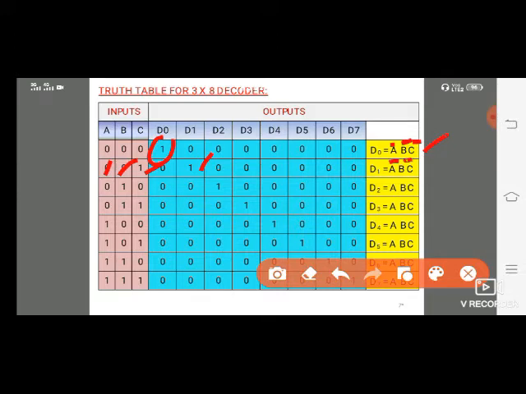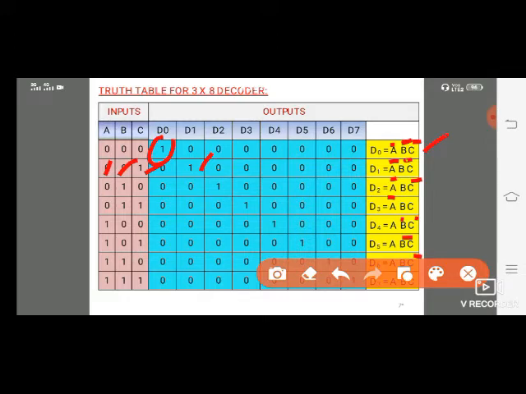Next one is A bar B C bar. Next one is A bar B C. Next one is A B bar C bar. Next one is A B bar C. Next one is A B C bar. Next one is A B C. So we are writing the equation. Sorry, in this PPT some mistakes are there. Don't worry, this is how to write the equation. This is the method we are using.